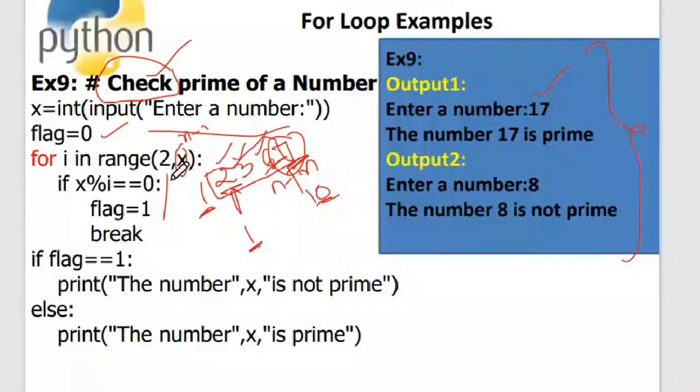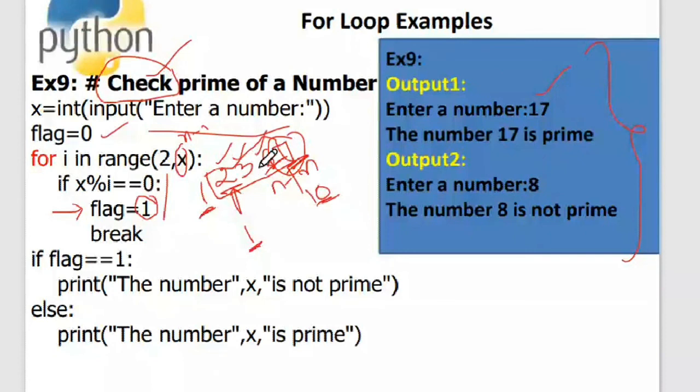If it is divisible, if I get a remainder 0, it means that it is not prime. To know that it is divisible by this number, I have a flag over here wherein I'm changing the bit of the flag to 1. Then I'm coming out of the loop, because if it is divisible by any number, there is no reason in checking for the other numbers. There is no point in continuing the loop.